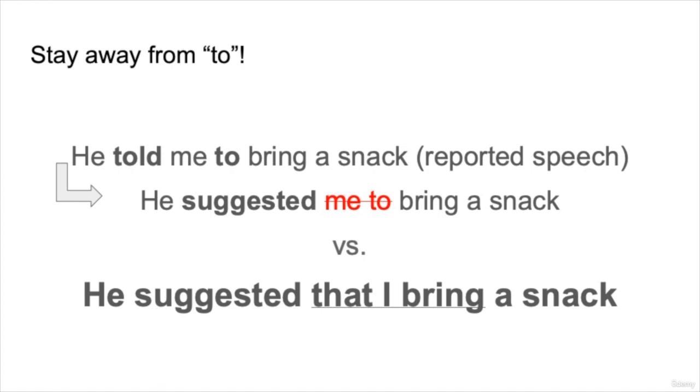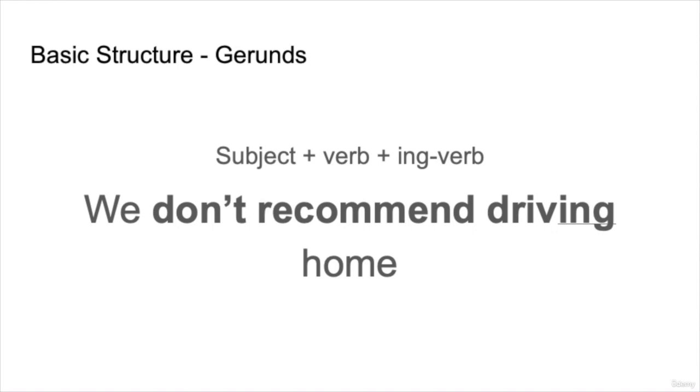So he suggested I bring a snack instead of he suggested me to. So this is very unnatural and it's not grammatically correct in English to say that with suggested. So it's best to remember which words can use the subjunctive. So he suggested that I bring a snack. Our next form of this topic will be gerunds.